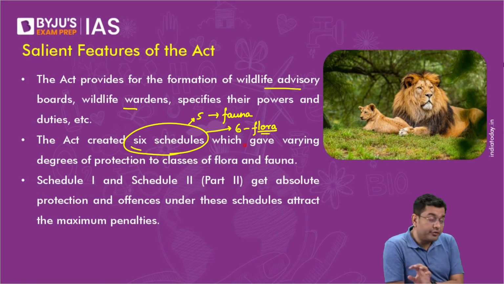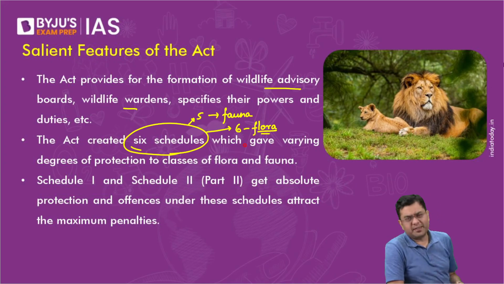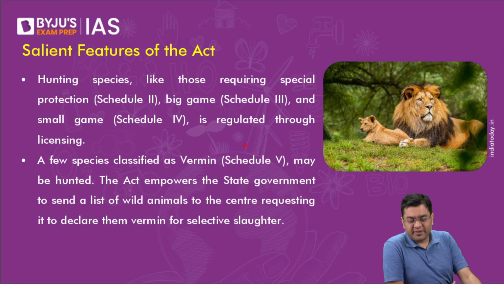Schedule 2 also has got 2 parts, that is Part 1 and Part 2. Now, the species which are listed in Part 2 get maximum protection. But again, let me re-emphasize, you don't have to start learning what are the species in Part 1 and Part 2. I'll show you the PYQ also, which has been asked in this area, so that slowly and steadily you will have a clue which kind of questions are generally asked from these legislations, and to what extent we need to go into the depth of these legislations.